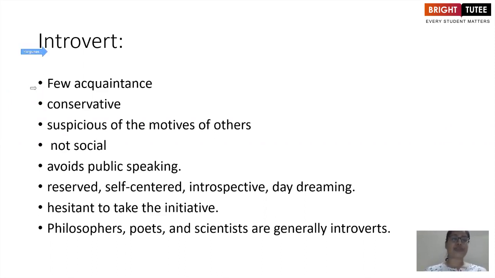So when we talk about introvert people, these are people who have relatively few acquaintances. They are usually conservative in nature. Some studies have also suggested that they are at times suspicious of the motives of others. They are usually not very social kind of people. Antisocial is different, that is against the society. Asocial is different. Asocial is when you like to stay by yourself. Lesser interaction with people is what you prefer. So when we talk about introvert people, they are asocial, but nothing to do with being antisocial.